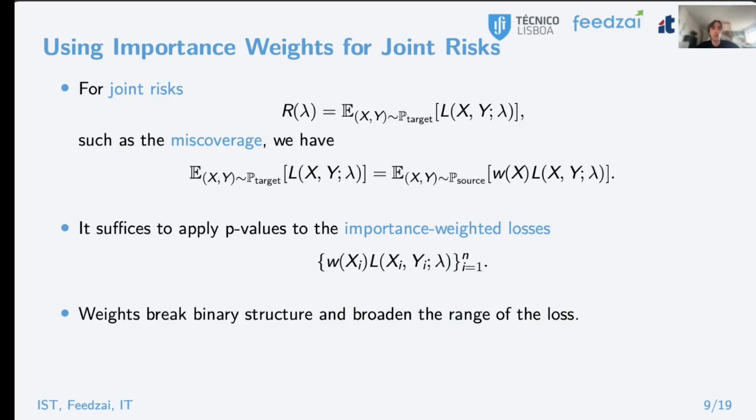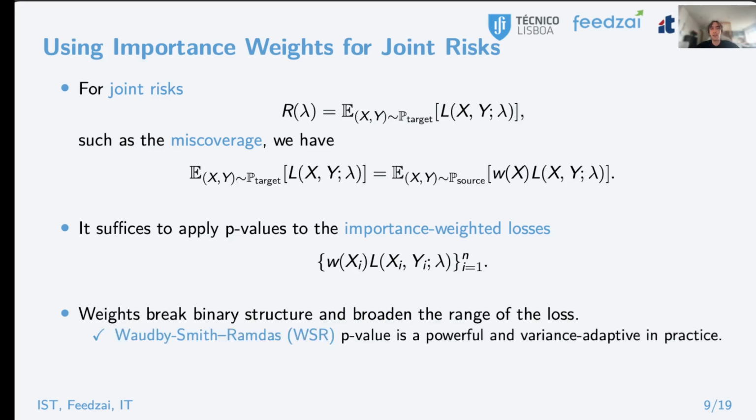In particular, this weighting process can break some pre-existing 0-1 structure or can broaden the range of possible weighted loss values. But recent advances in testing by betting have provided very variance-adaptive p-values, which work very nicely in practice, such as the p-value proposed by Waudby-Smith and Ramdas.